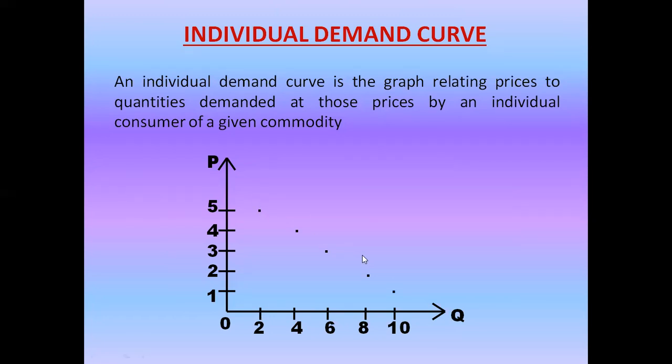Now when we join them, we get the demand curve. That is the individual demand curve. Why is it the individual demand curve? Because we have plotted these points of the individual demand schedule.